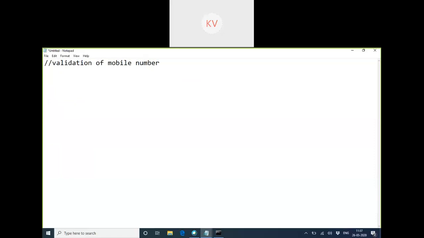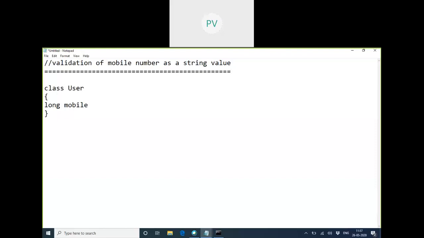As of now, we're taking the mobile number as a string, but later we'll see if the conversion is also possible. Did I take string or long? Long, ma'am. So the user has a long mobile. You can accept it from the user, but I'm directly writing here.